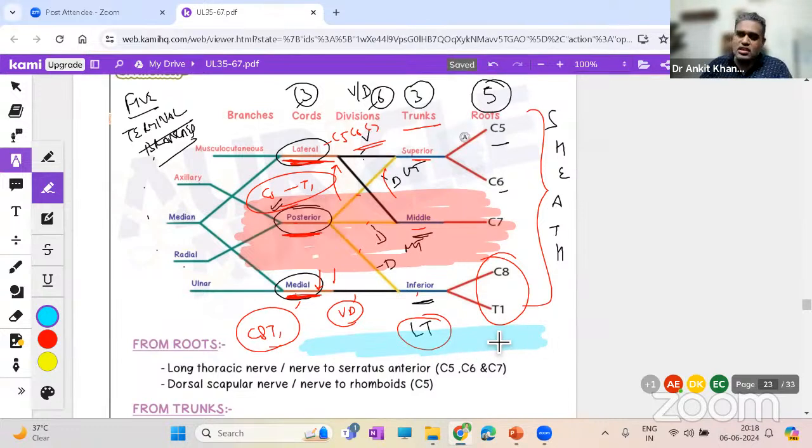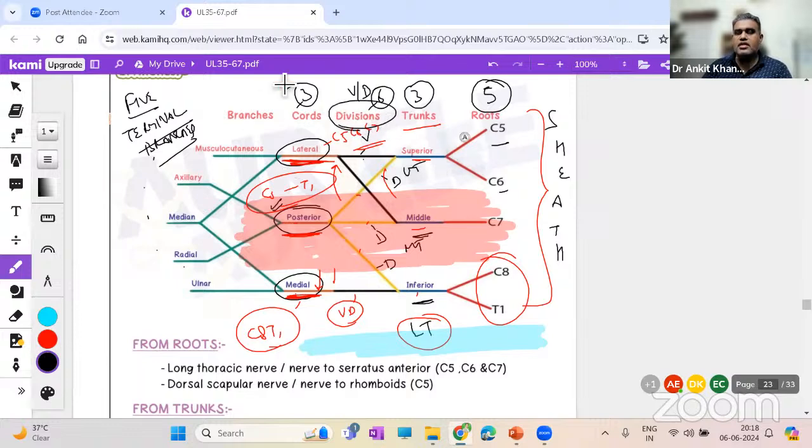Okay, so right to drink chilled beer, remember? Root, trunk, division, cords, and branches. Branches, there are others, but remember 3 cords, how to recognize them. And do remember that division over here, last point of the day. I'll say it will be too much knowledge for you. Remember the division over here, it is actually close to a structure that is known as the clavicle. So this region is of the clavicle.